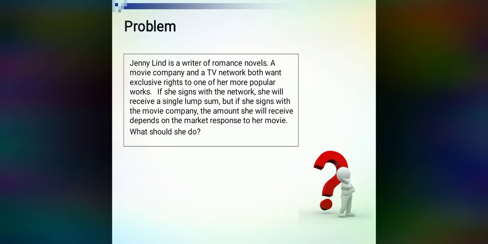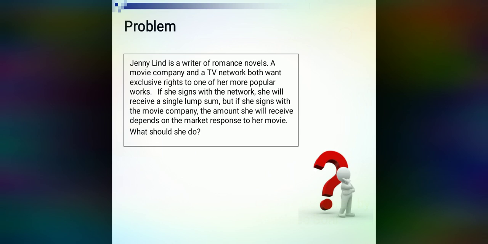The problem is: Jenny Lind is a writer of romantic novels. A movie company and a TV network both want exclusive rights to one of her popular works. If she signs with the network, she will receive a lump sum amount. But if she signs with the movie company, the amount she will receive depends on the market response to her movie. What should she do?